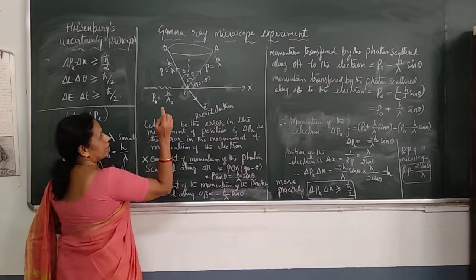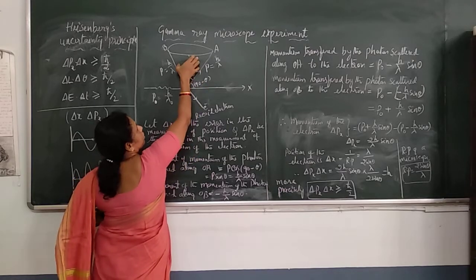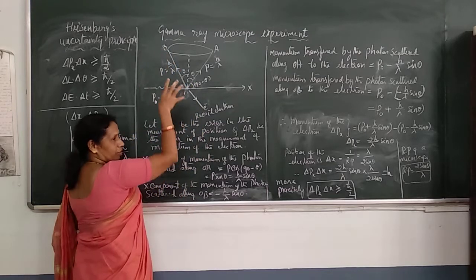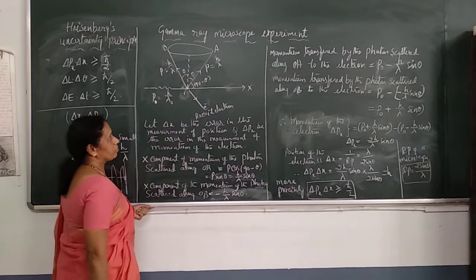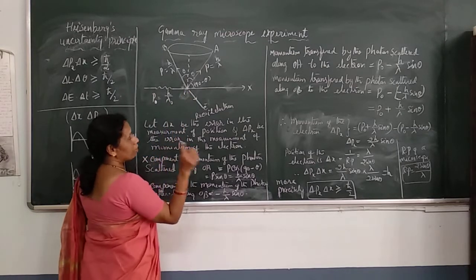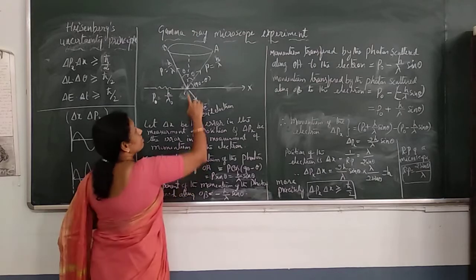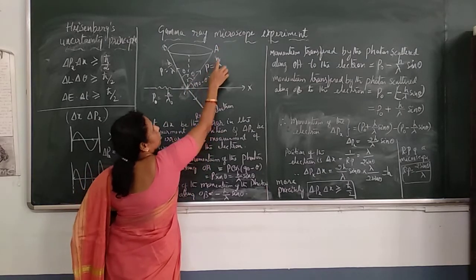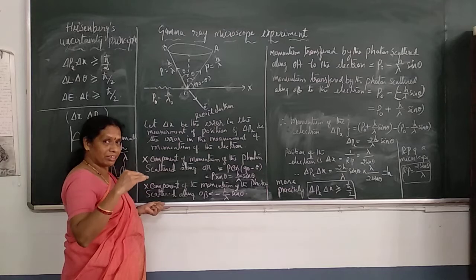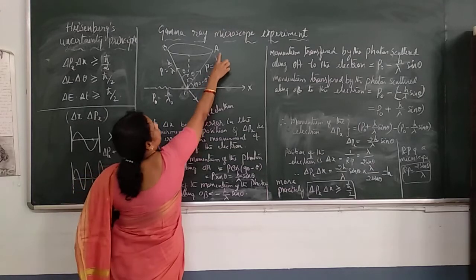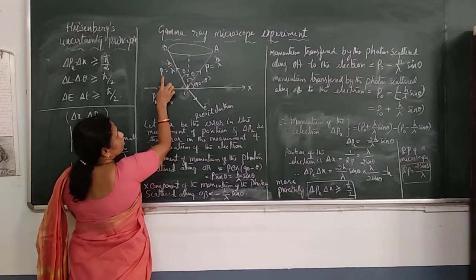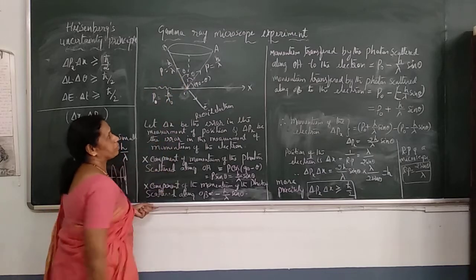The gamma photon is confined to this cone. It may scatter along OA or along OB, so it is confined in a cone making an angle 2 theta. If the gamma photon is scattered along OA, its momentum is taken as P equal to h by lambda. The photon has a little less momentum after scattering. Similarly, if the photon scatters along OB, its momentum is also h by lambda, given by P.